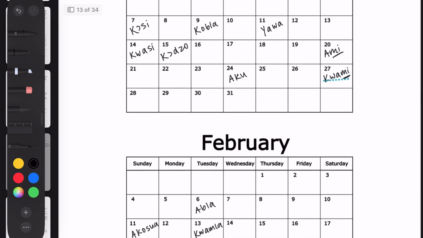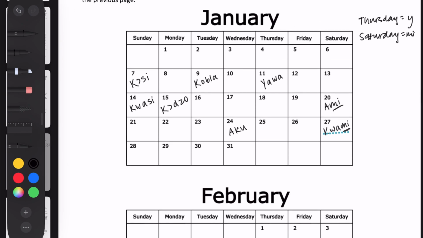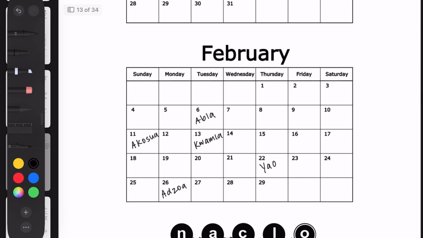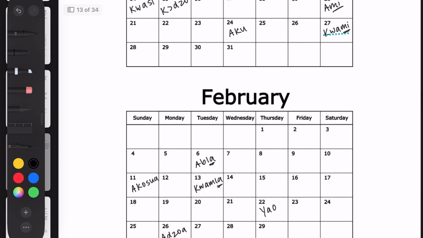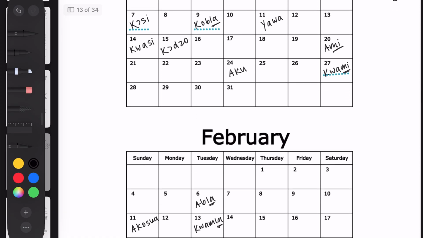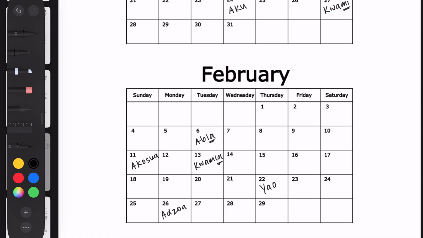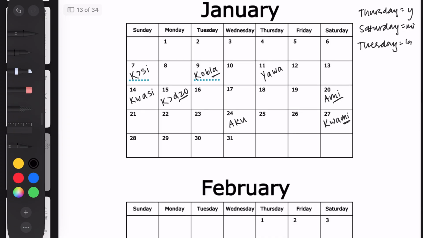We can look at Tuesday, they all end in LA, so Tuesday, LA, there, and there. Monday is also similar. They don't have exactly the same ending, but they do have this DZO pattern, right here and right here. So we can add that into our list, Monday.